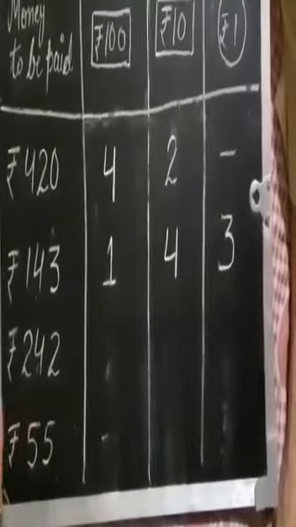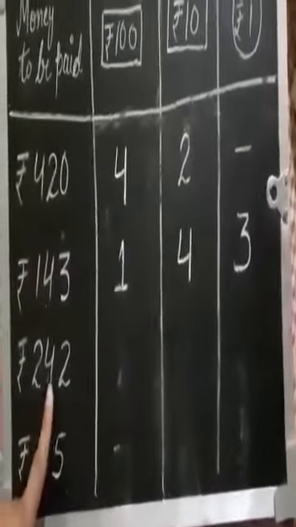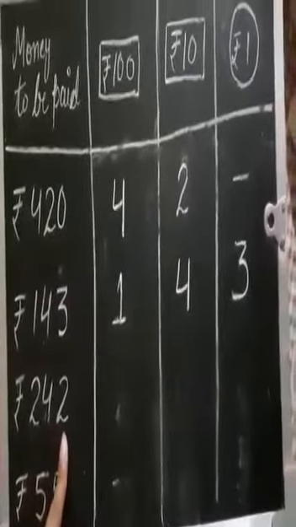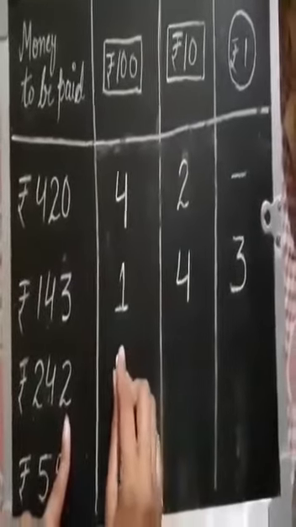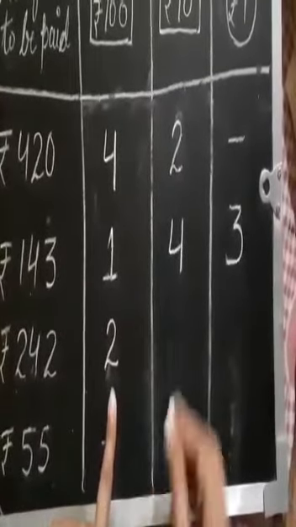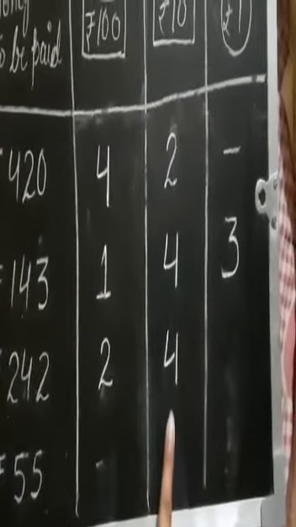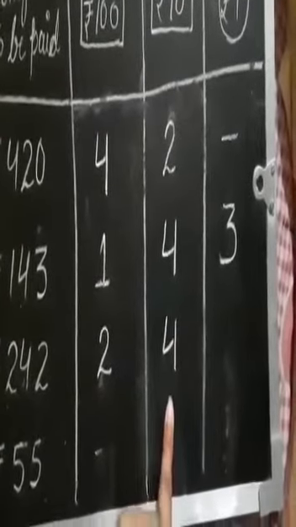Now come to the next amount, that is rupees 242. For this we will give 2 notes of 100 rupees, so it will become rupees 200, and 4 notes of 10 rupees, so it will become rupees 40.